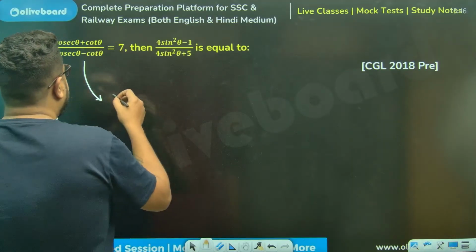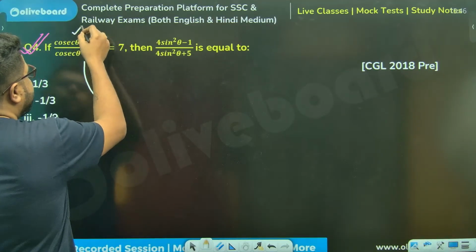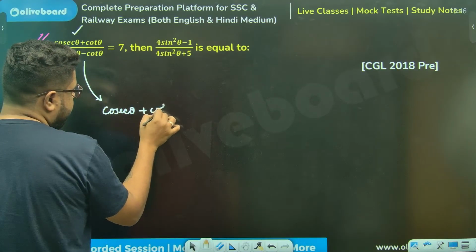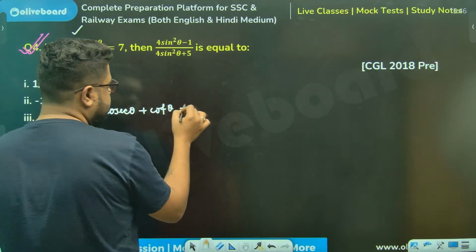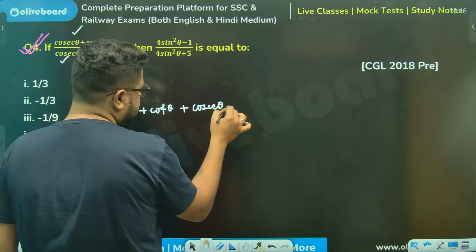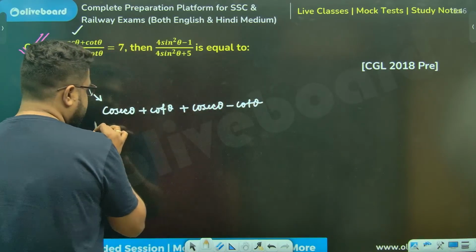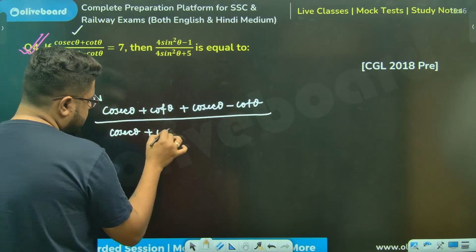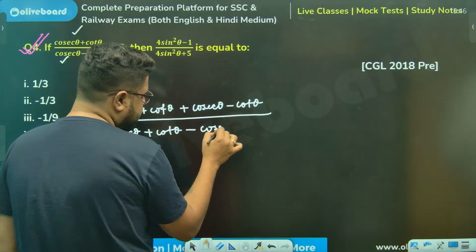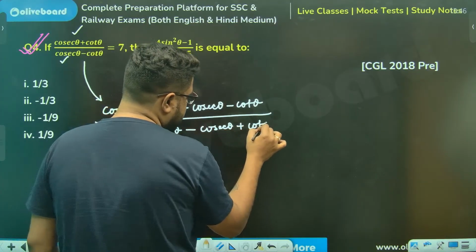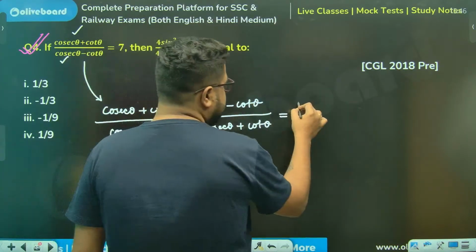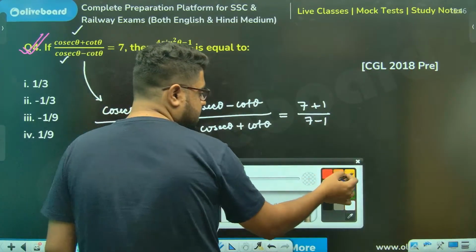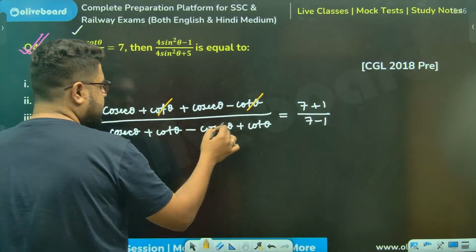So what I'll do, sir, add numerator plus denominator: cosec theta plus cot theta, numerator plus the denominator, divided by numerator minus denominator, is equal to numerator plus denominator over numerator minus denominator.